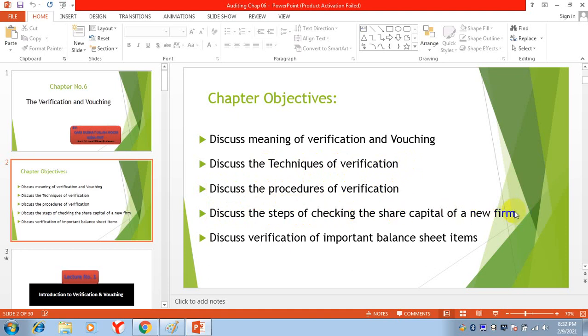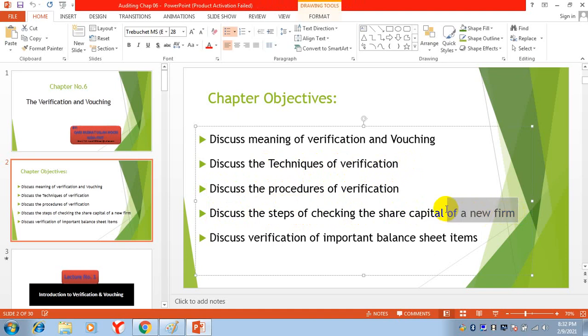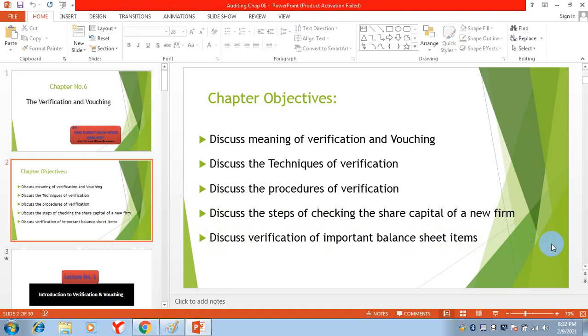When a new firm is established, how will the auditor check, or what are the steps for checking the share capital? And how important balance sheet items will be verified.